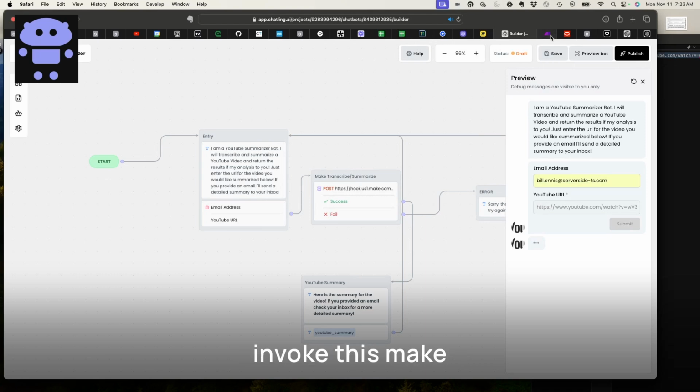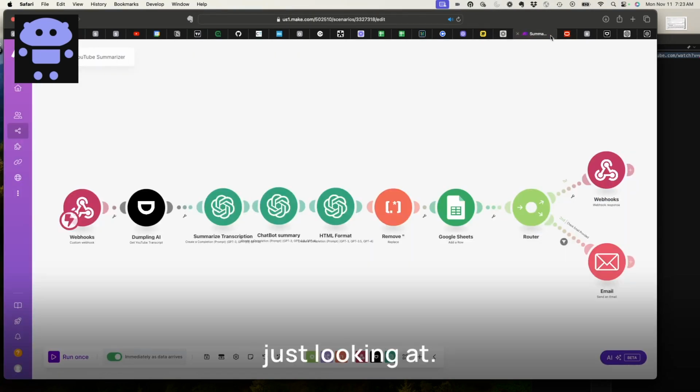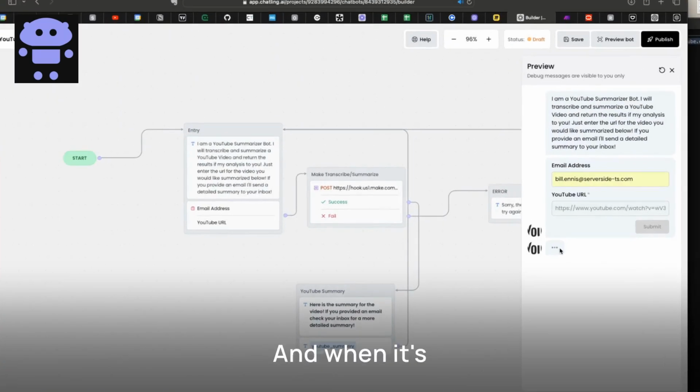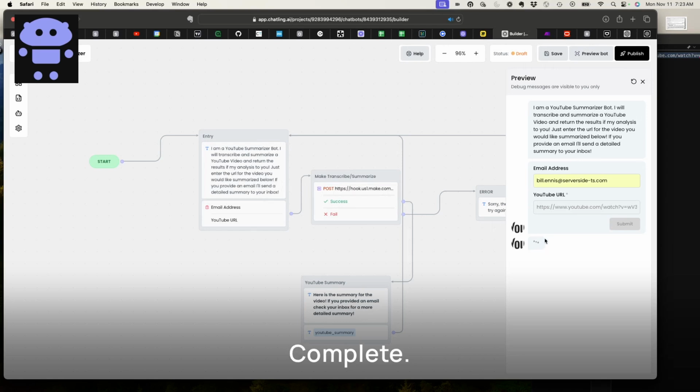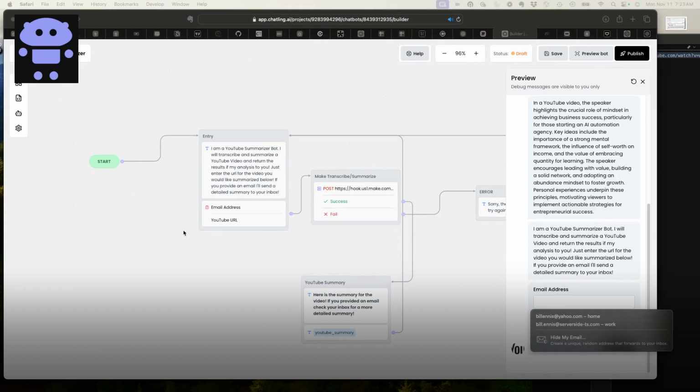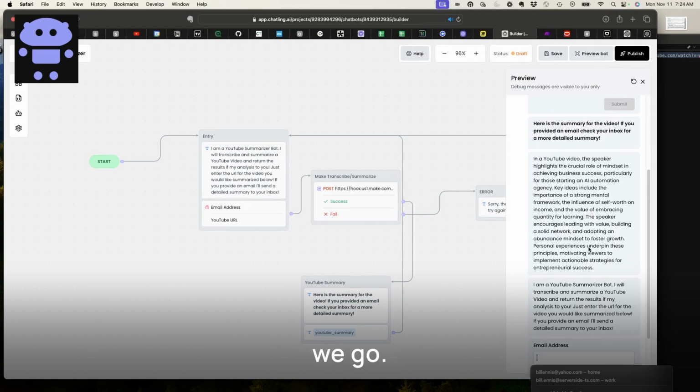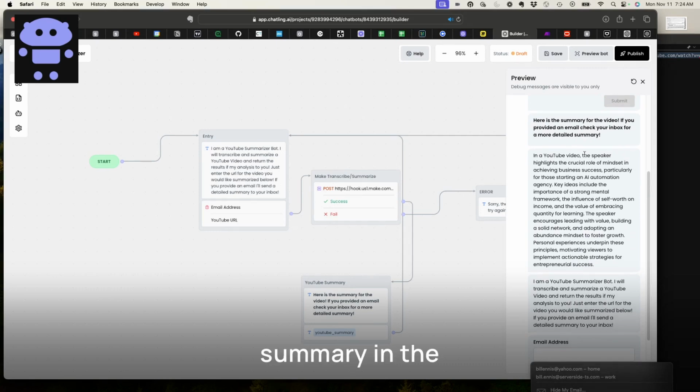Again, that's going to invoke this Make scenario we were just looking at. And when it's done, it should return a 500 character summary right into the chatbot here. So just waiting for that to happen. Complete. And here we go. We got our summary of the YouTube video.